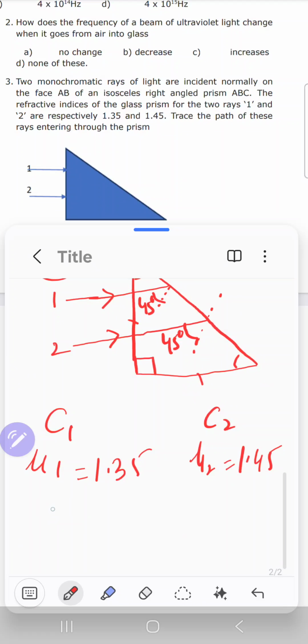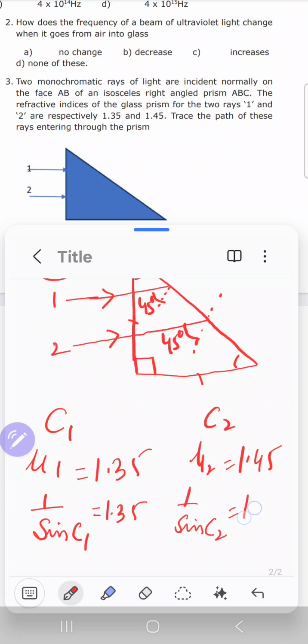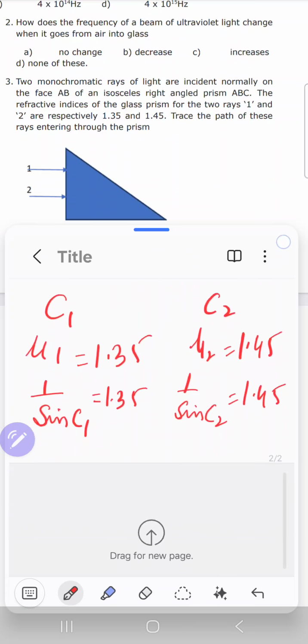If refractive index is given, I can write refractive index mu is 1 over sine C. So 1 over sine C1 is 1.35 and 1 over sine C2 is 1.45.